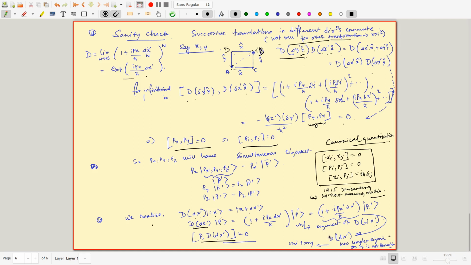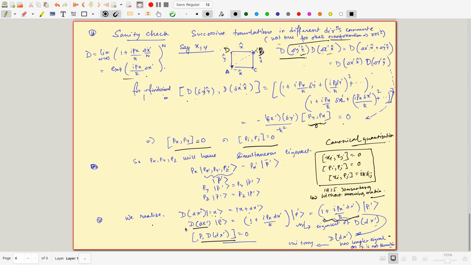But notice one important thing: p is a physical observable, like x. Since x and p are physical observables, that's why we wanted to make them Hermitian. This d operator is not necessarily Hermitian. So the thing which generates the translation is not necessarily Hermitian, and that's why it can have a complex eigenvalue.